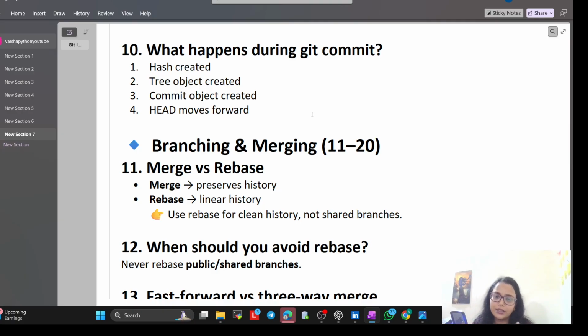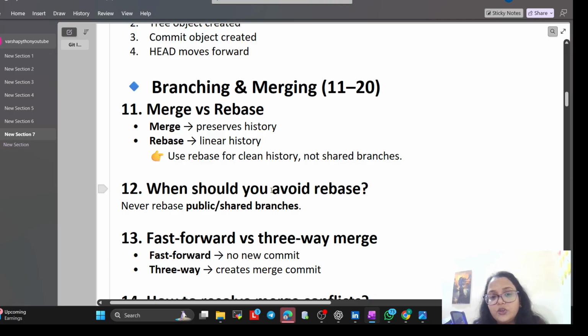Merge will store the history and that is used for public branches. Rebase will not store the history and that will be used for private branches. By giving an example also I can explain. I join my loan calculator into the main app. So exactly where I have started and finished. Rebase is like I pretend I just started the loan calculator today on top of the latest code, making the history look one-liner.